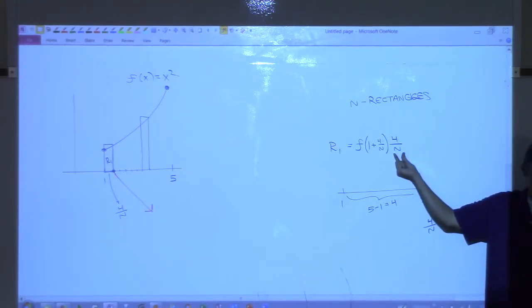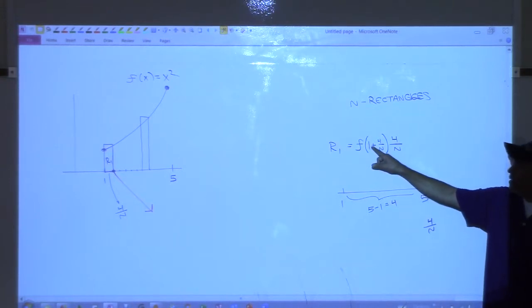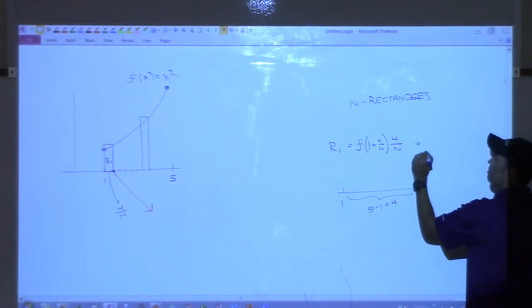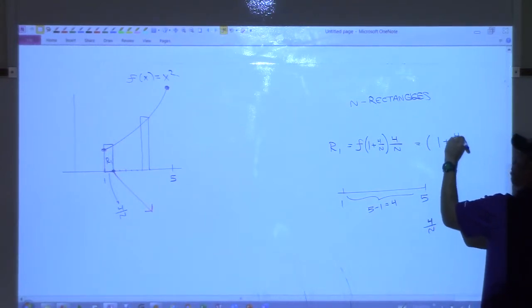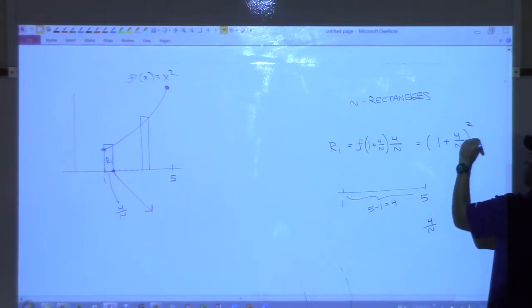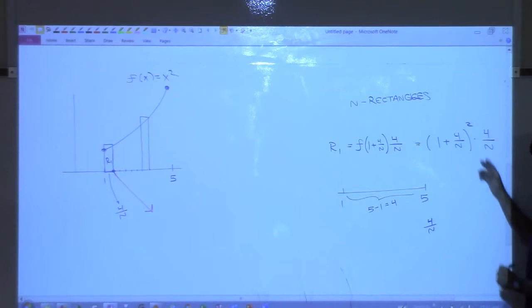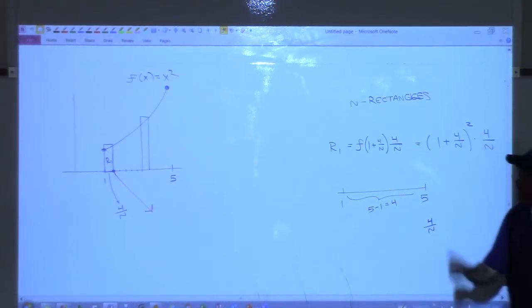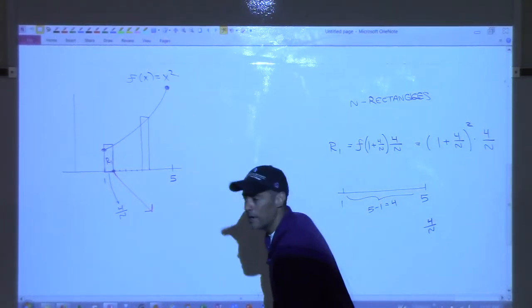Width of the rectangle is 4 over n. The height of the rectangle is the function evaluated at 1 plus 4 over n. Now this does turn out to be 1 plus 4 over n squared times 4 over n. Where is this square coming from? The function itself is the squared function. Had the function been the cube function, I'd put cubed here. Yes? Okay, that's the area of rectangle 1.